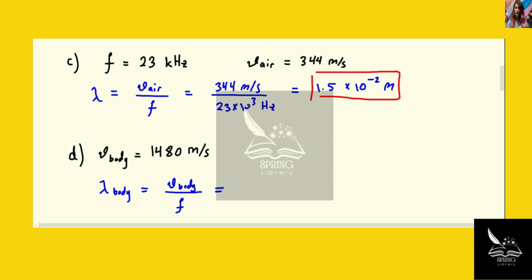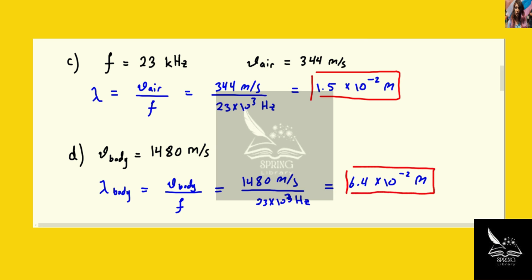So it is 1480 meter per second divided by 23 times 10 to the power 3 hertz, and that's equal to 6.4 times 10 to the power minus 2 meters. So this is the wavelength of the ultrasound that they use to get rid of a brain tumor inside the human body.